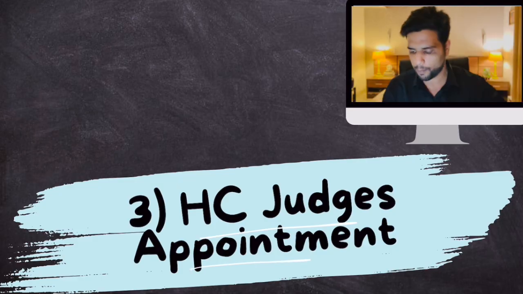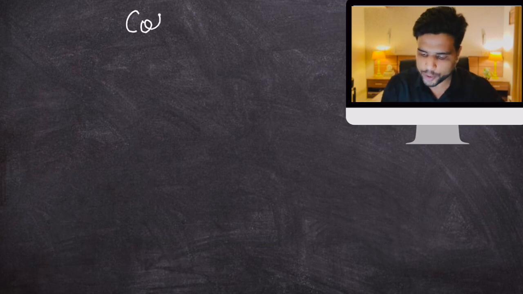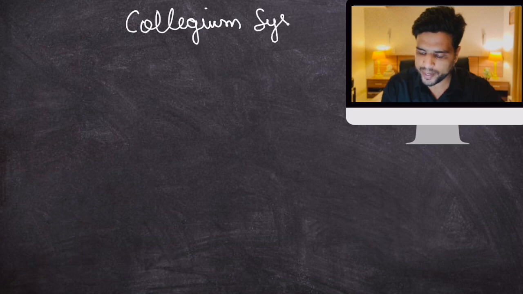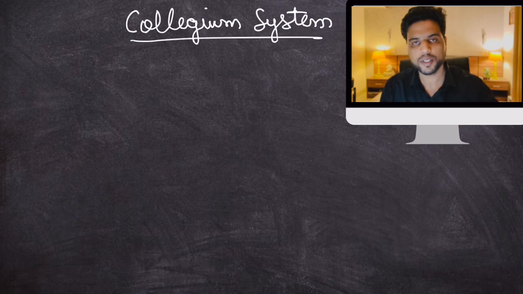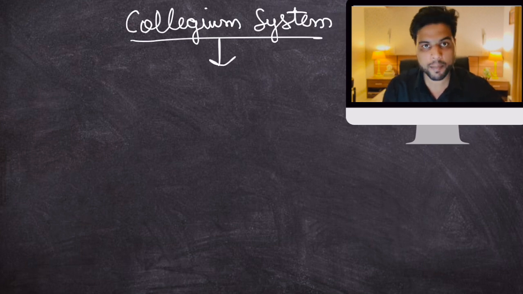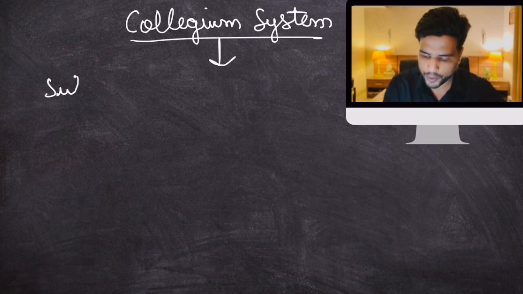But with respect to High Court, the system is a collegium system, but it is a little complicated. So let's talk about this, because only then will you understand this controversy also. Clear? So, High Court judges' appointment. The entire collegium system is nowhere mentioned in the Constitution. So how did the system come about? Well, this system came about through a Supreme Court